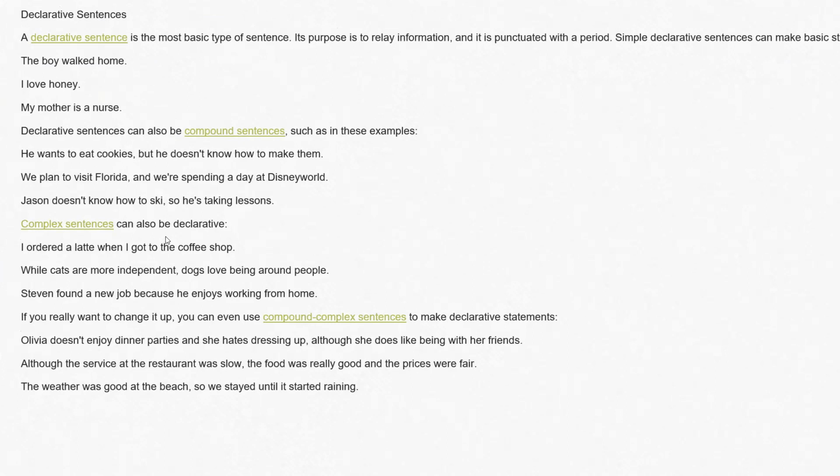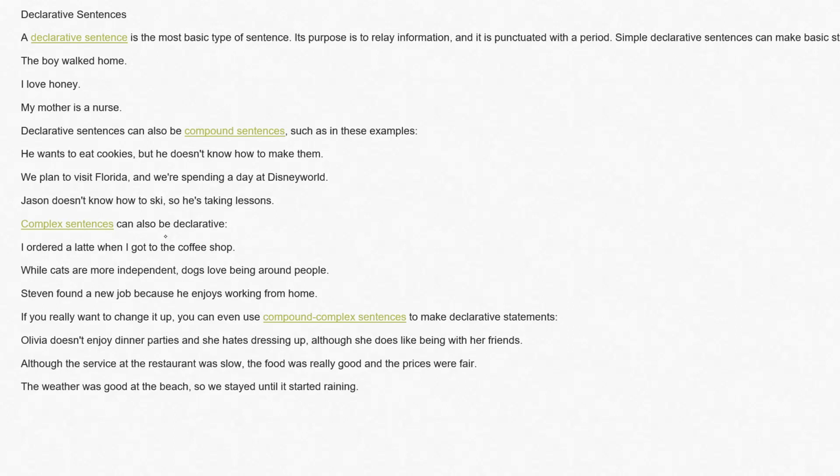So declarative sentences can also be compound, such as he wants to eat cookies, but he doesn't know how to make them. Jason doesn't know how to ski, so he's taking lessons. So it can be a compound sentence. A complex sentence can also be declarative. I ordered a latte when I got to the coffee shop. While cats are more independent, dogs love being around people. Steven found a new job because he enjoys working from home.